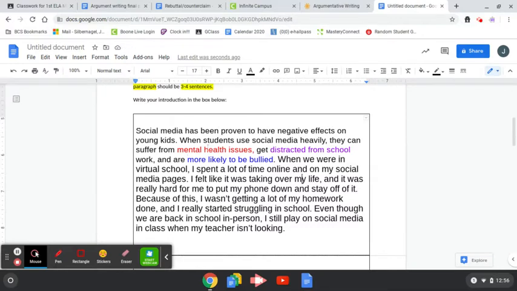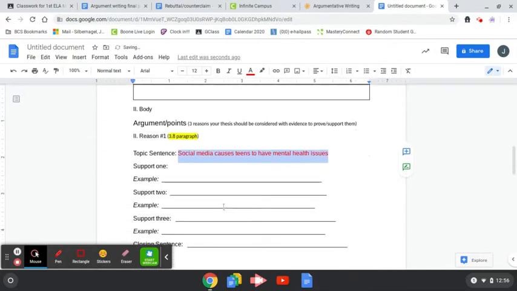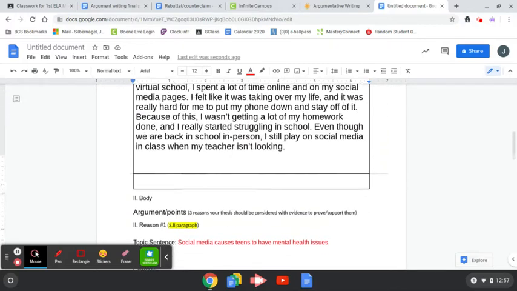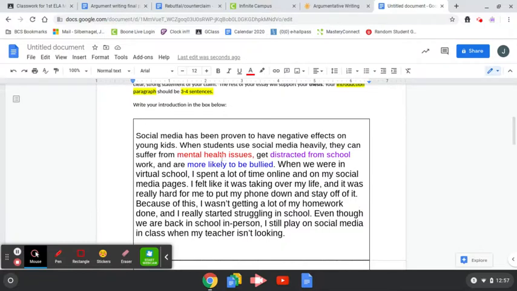My reason number 1 was that mental health issue. So I'm going to make a topic sentence in my argument, my body paragraph. Your topic sentence here was, social media causes teens to have mental health issues. I put that in red only because I like to color code things so I can kind of check it off my list. Red was mental health issues, and red over here is mental health issues as well, so those match.